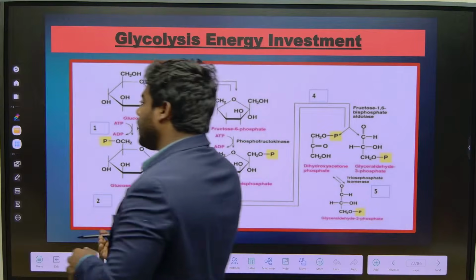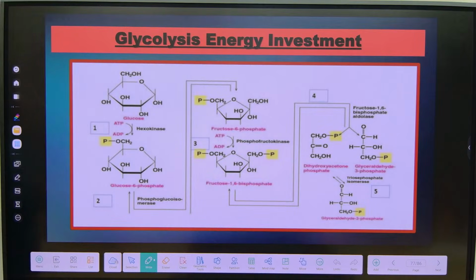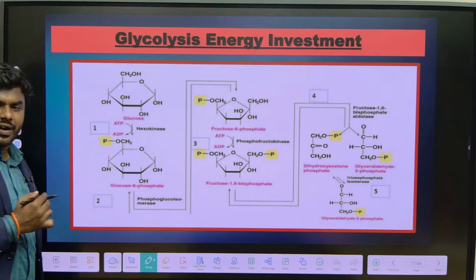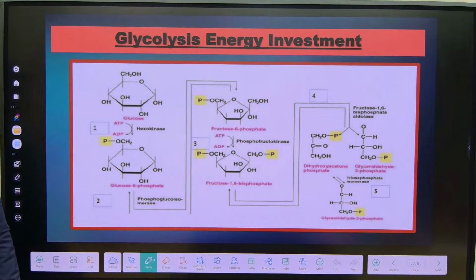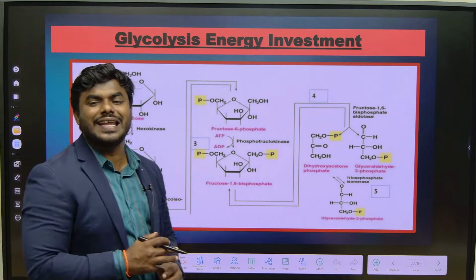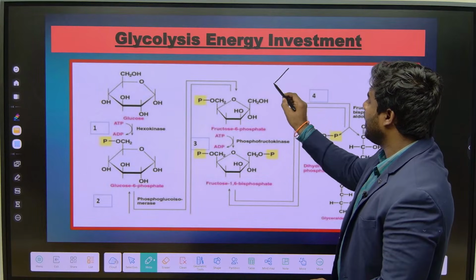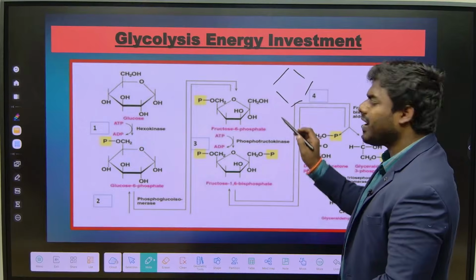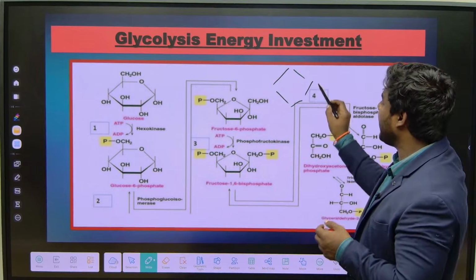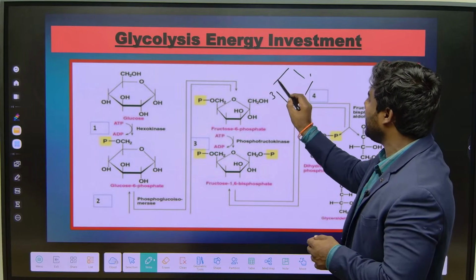Now this is the structure of glucose. What is this ring called? Remember correctly? See, ribose we read, right? DNA contains what? Ribose sugar and deoxyribose sugar. Ribose is how many carbon? 5 carbon. 1, 2, 3, 4.